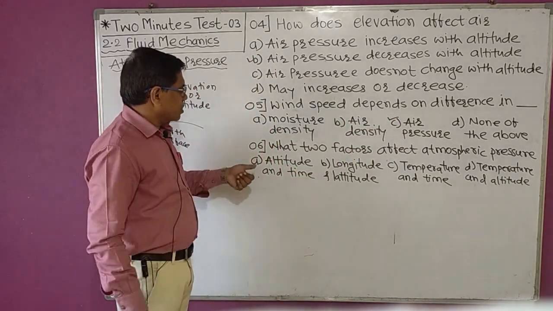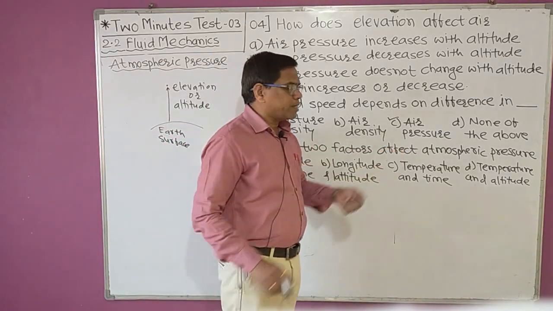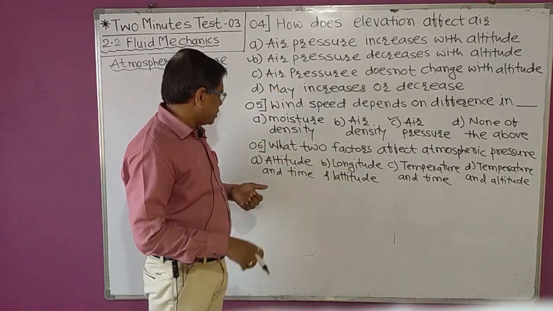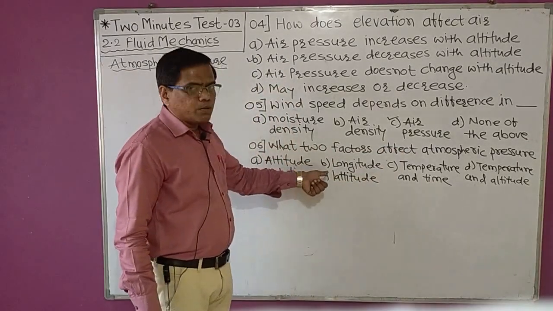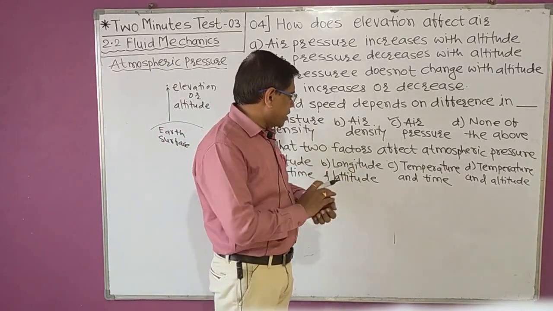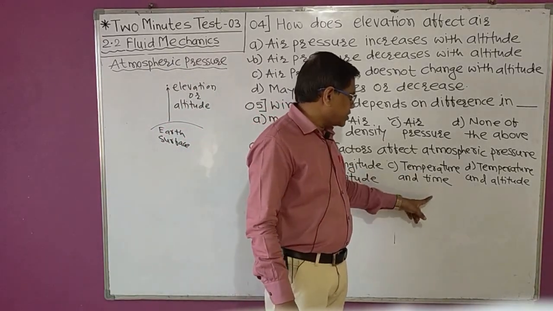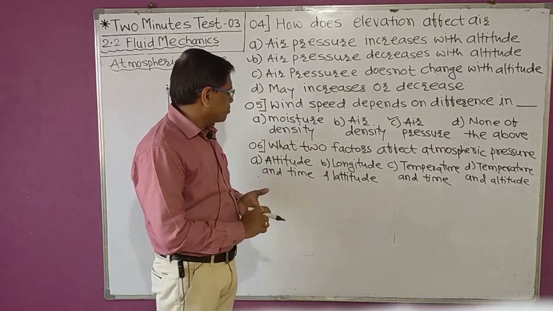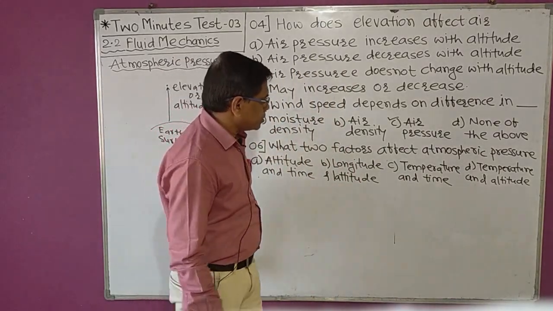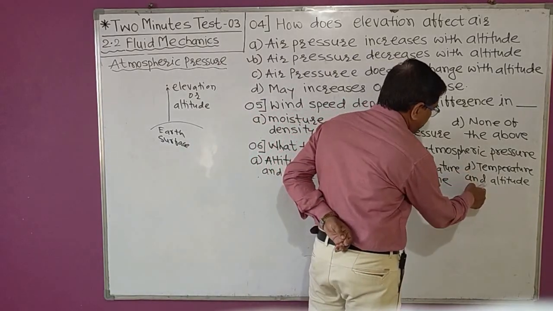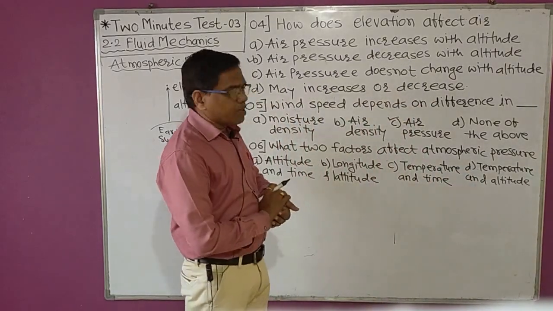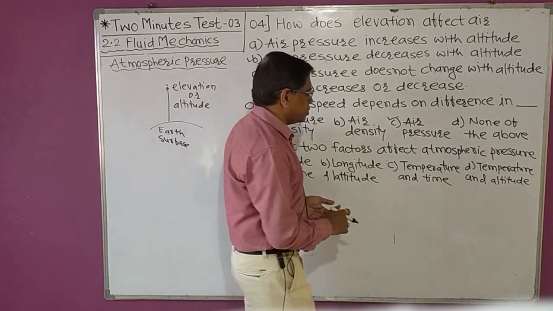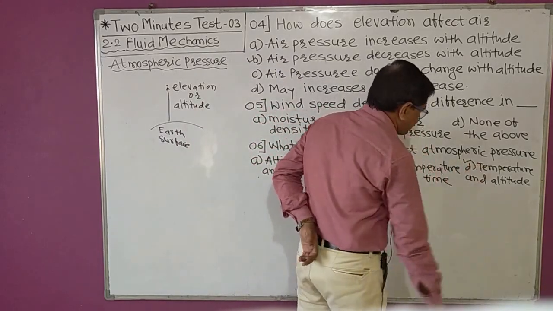And last one is, what 2 factors affect atmospheric pressure? Option A, altitude and time, option B, longitude and latitude, option C, temperature and time, and option D, temperature and altitude. So the air pressure depends on temperature and altitude. That's why answer to the last MCQ is option D.